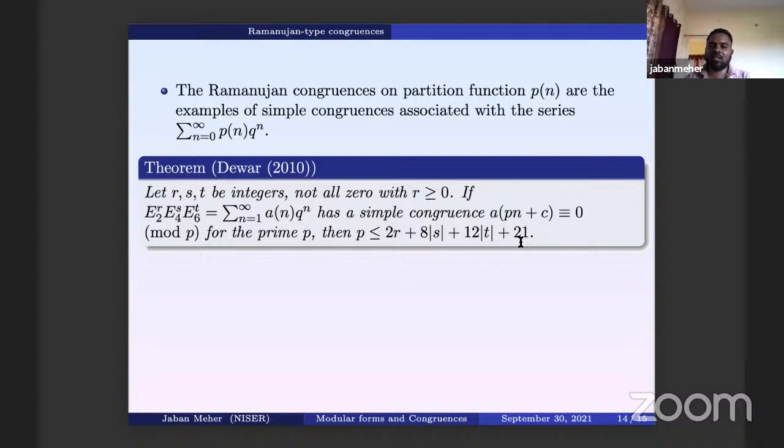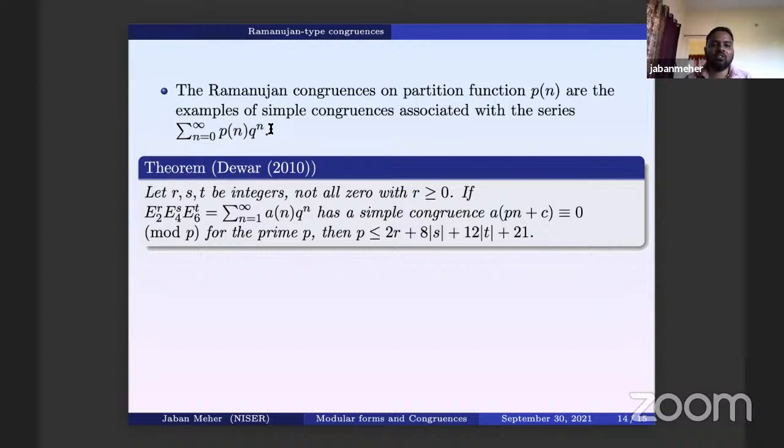So if P is bigger than that, you cannot have a simple congruence or Ramanujan type congruence for that P. If you look at the proof of Ahlgren and Boylan, they have used this kind of argument with mod P modular forms, and they have fixed the modular form.